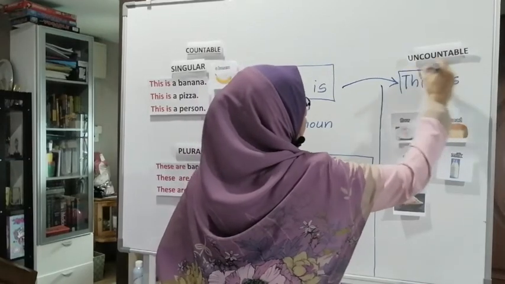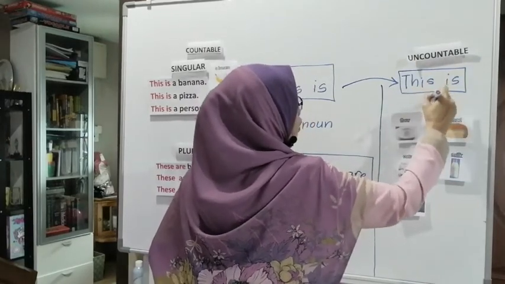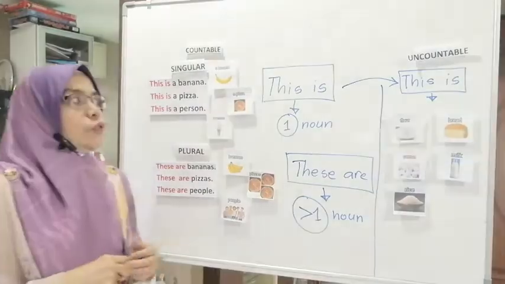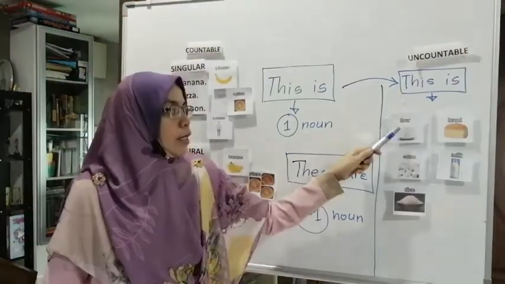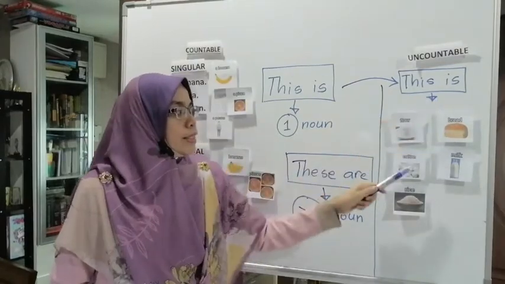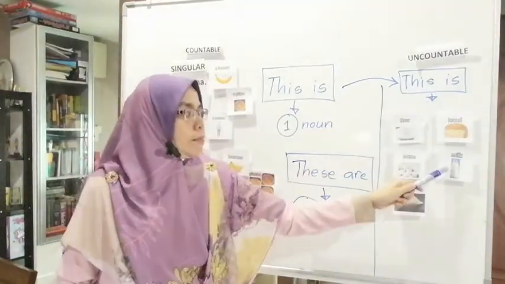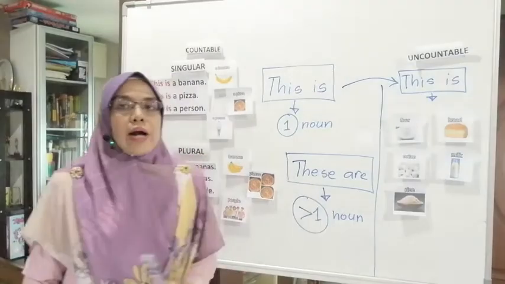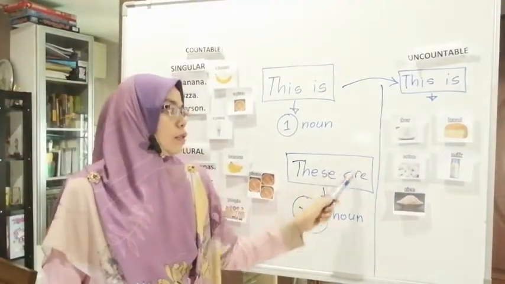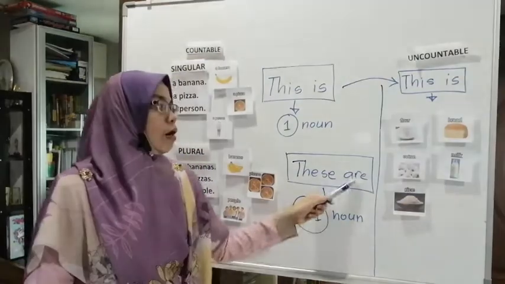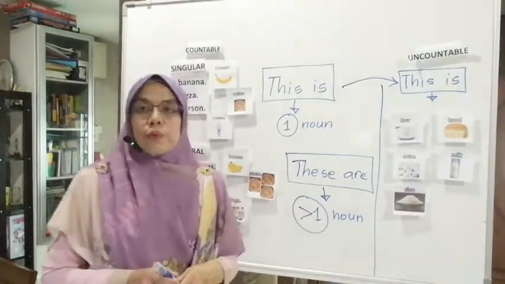This is flour. This is bread. This is cotton. This is milk. This is rice. You cannot use "these are." If you put "these are" here, that is wrong.